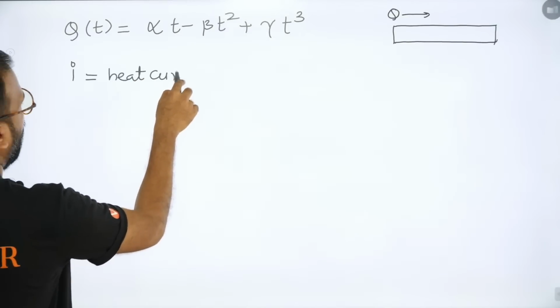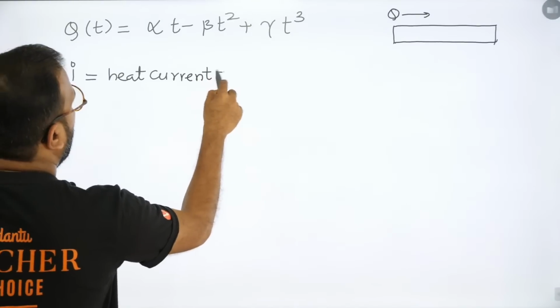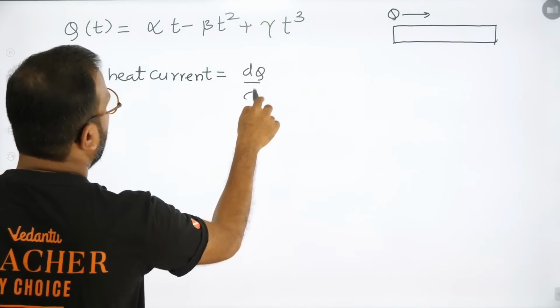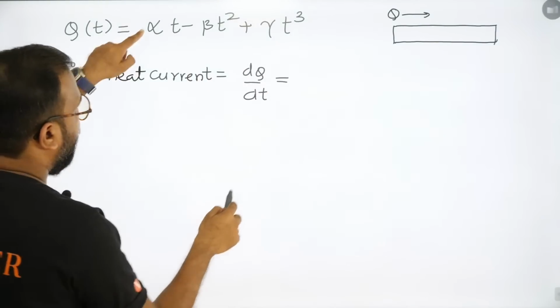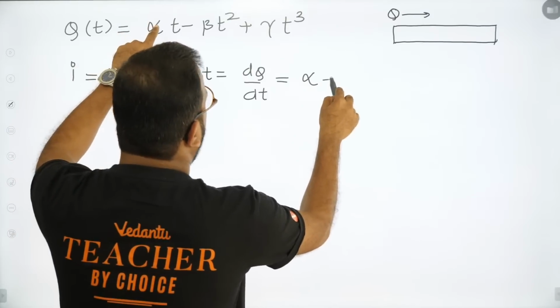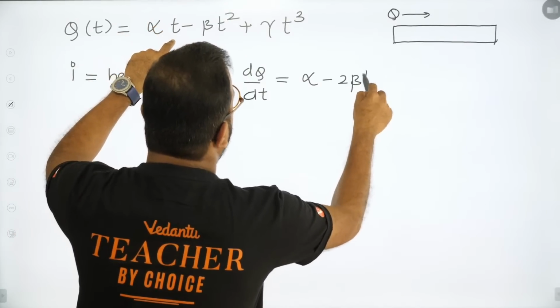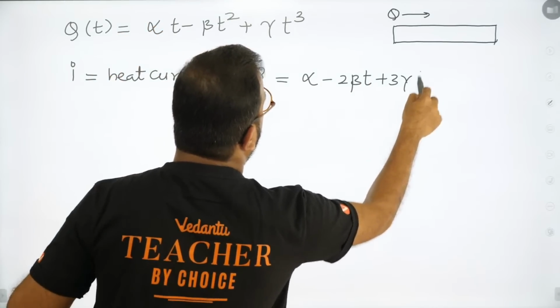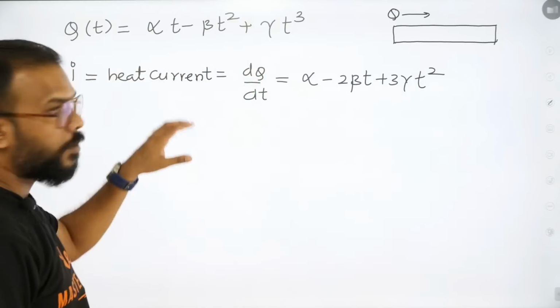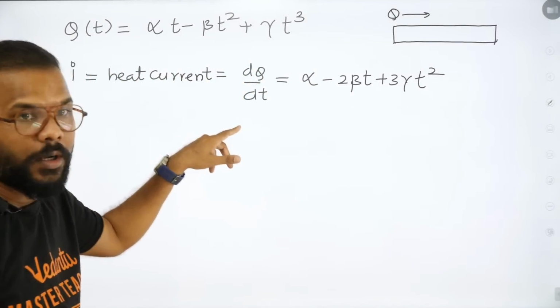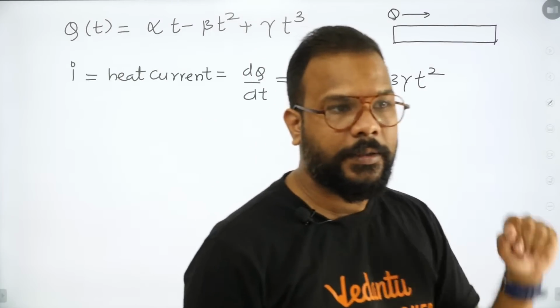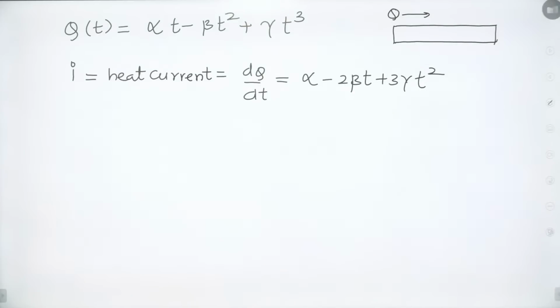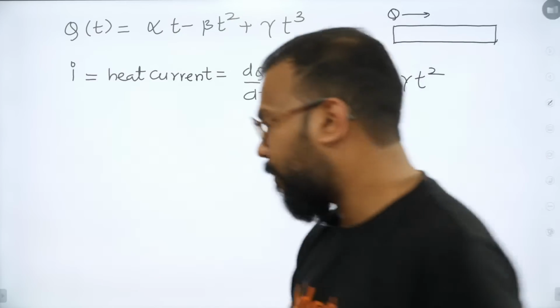it's definitely dq by dt. When you differentiate, it becomes alpha minus 2 beta t plus 3 gamma t square. So the question is asking us to talk about the maximum value of this. Okay, everyone, maximum value of this. Sorry, minimum heat current through the conductor, not maximum. The minimum heat current, if we speak about